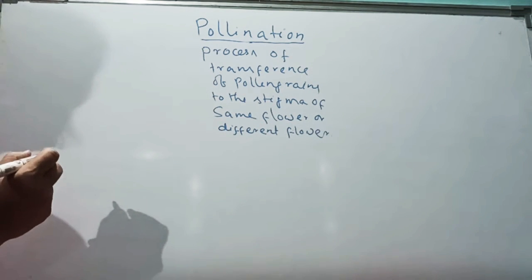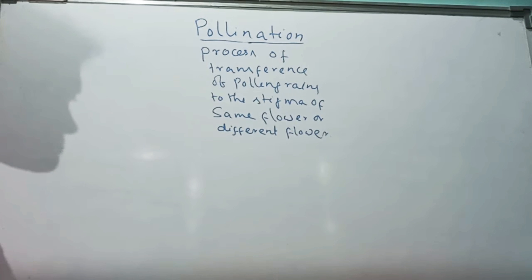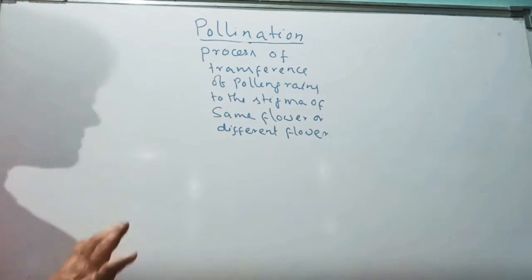Now, what is pollination? It is found in same flower or different flower. So it means it is the process of transference of pollen grain. Where will pollen grain be transferred? It will be transferred to the stigma. Stigma means the female part and pollen grains means the male part. That will be transferred to the stigma of same flower or different flower, and in the definition there is also another part. I am hiding this part now, that is same plant or different plant. Now we will go to the stigma of same flower or different flower.